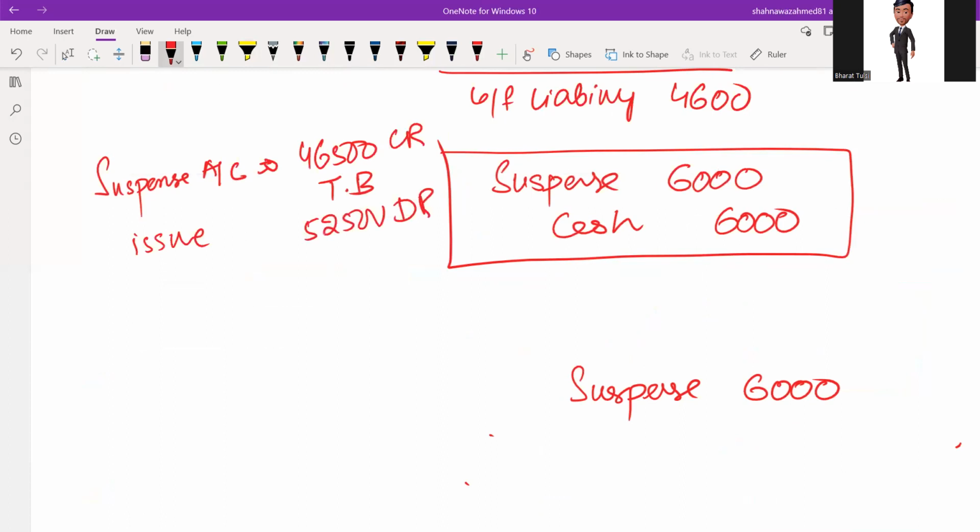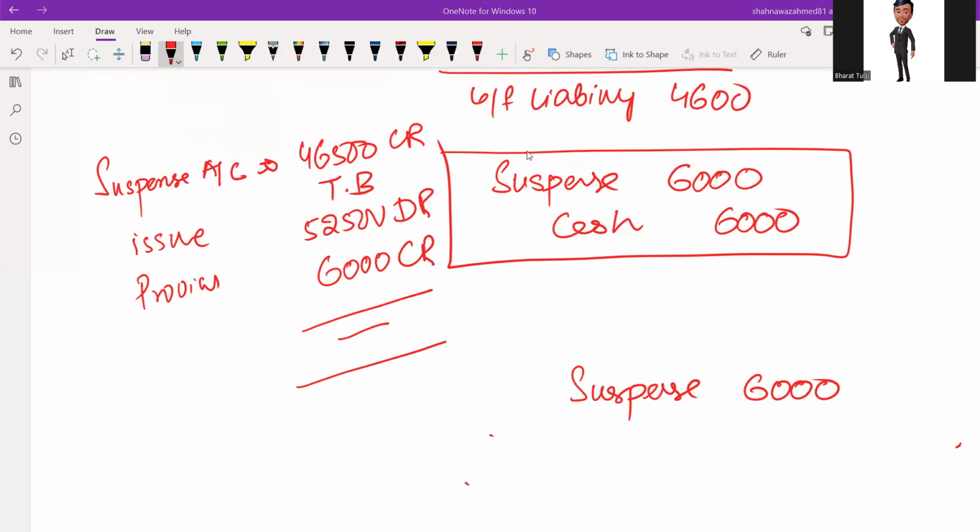And now in case of provision, suspense account, we need to credit by 6,000. So it's credit 6,000. So that means the suspense account balance is nil. There is a correction. Okay.